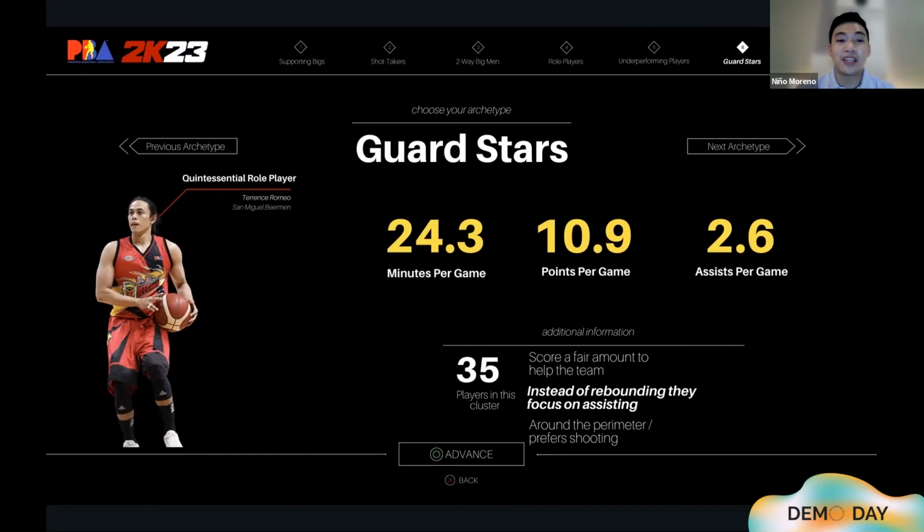Now, for the guard stars, these are the players that score high offensively and are focusing on the guard aspects of the game, which is scoring by shooting or some layups, and also focusing mainly on assisting and passing, which is seen by having one of the highest assists per game in our dataset.